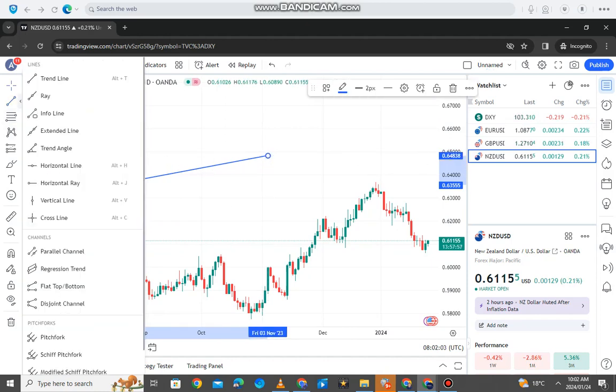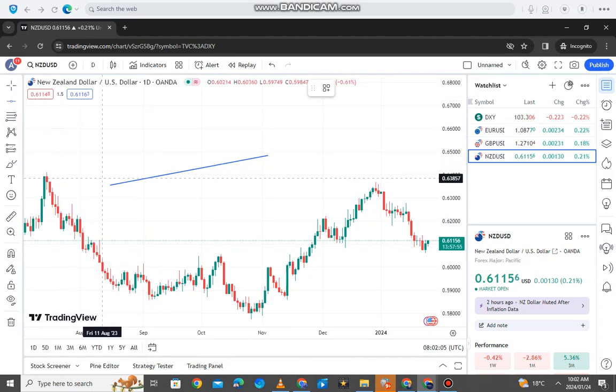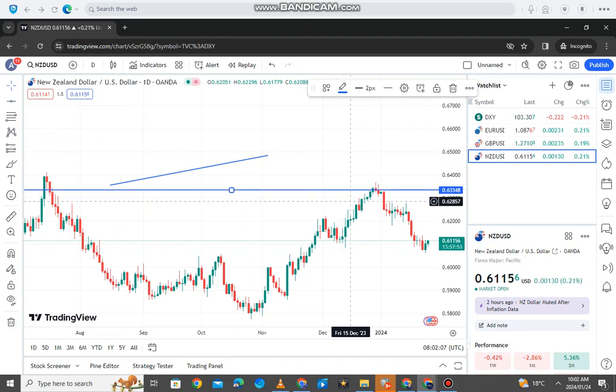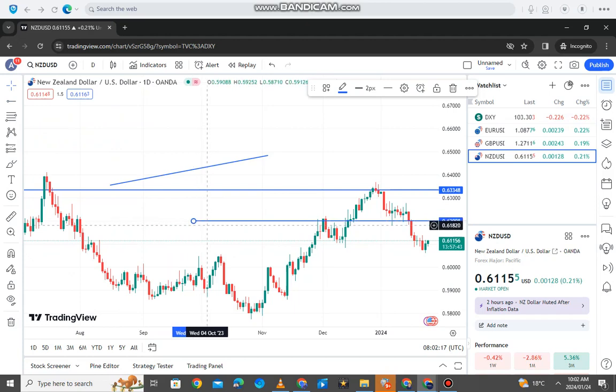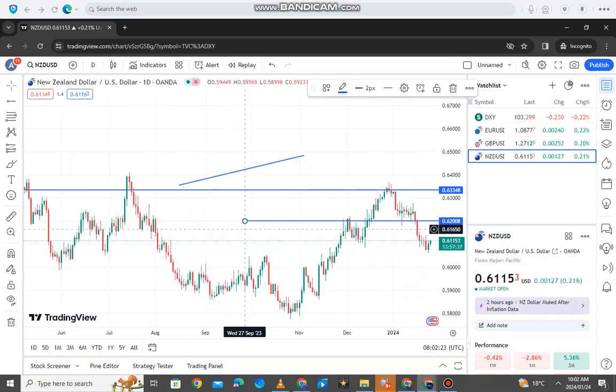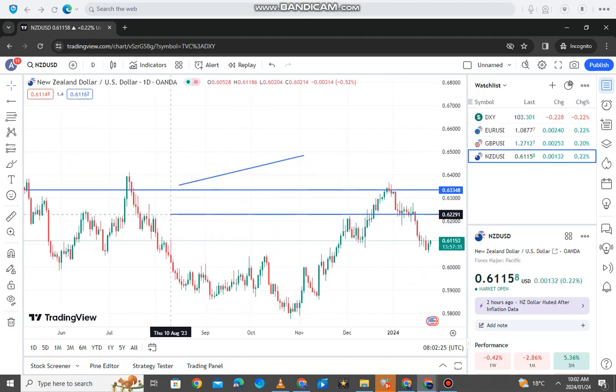If you don't want to use the trend line, let's say you want to use this horizontal line here, you can click that and just click back to the chart, and it's going to drop it there. If you don't want to use that, let's say maybe you want to use this one here. So this one is a short line. You see this one is a horizontal line, but it goes all the way back there. This line here, it will show you where it starts. So these are just the tools here.